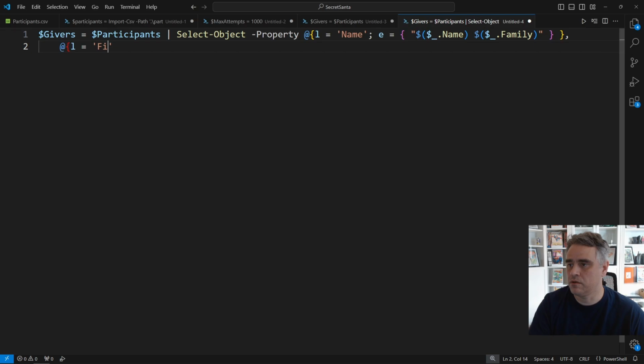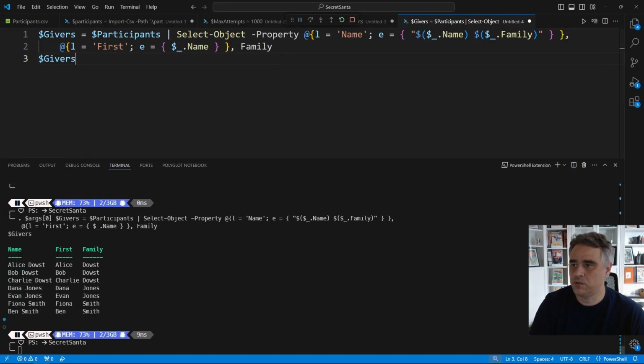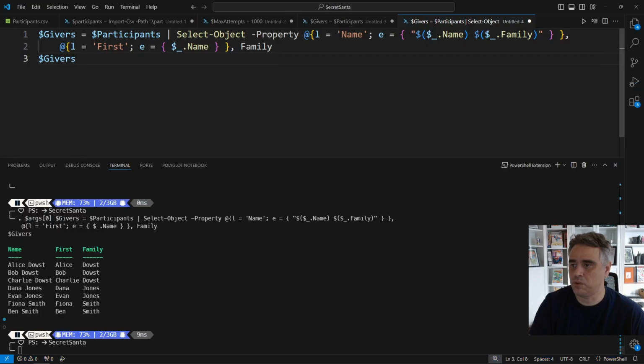Then we'll just put their original first name in as First, in case we want to use it later. Then Family is the same as before, so we can continue to avoid pairing immediate family members and triggering awkward conversations at Christmas. And let's take a quick look at Givers so we can see exactly what we're working with. Cleaned up, normalized name data, ready for algorithmic abuse.